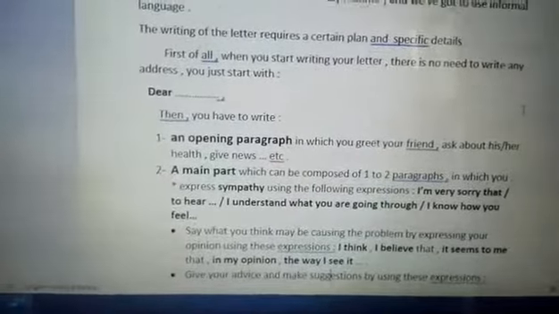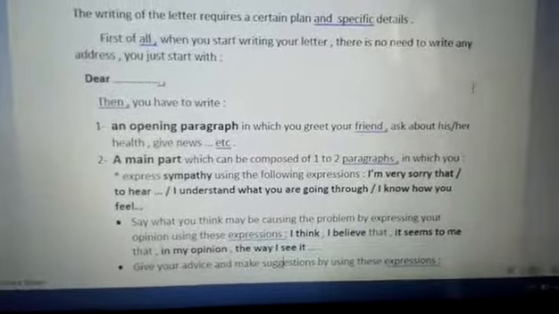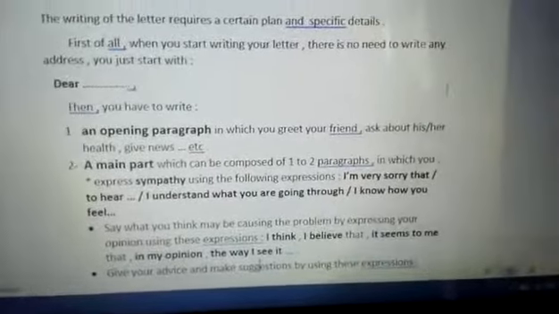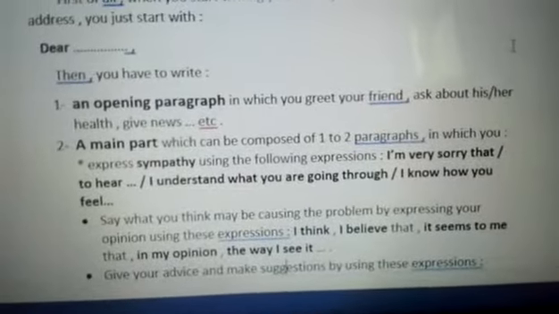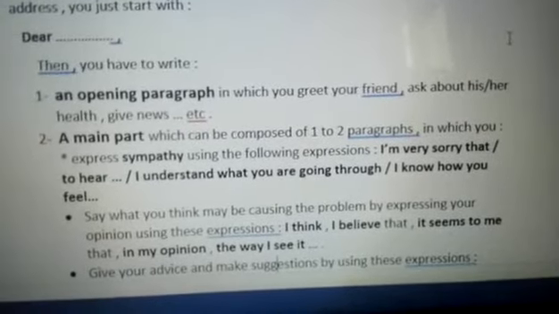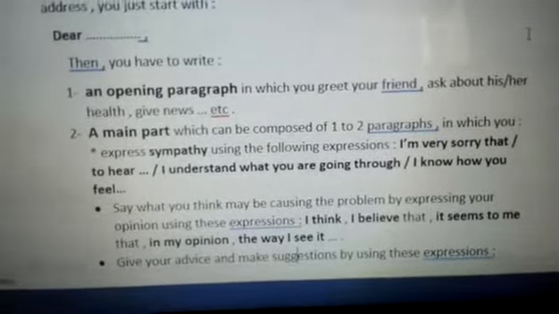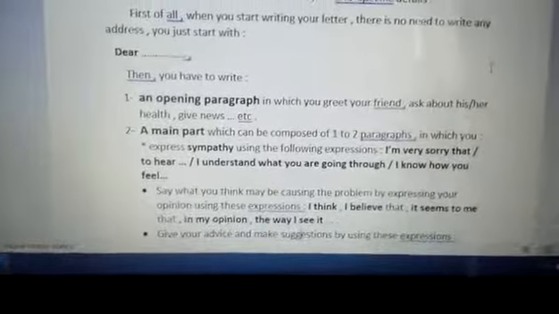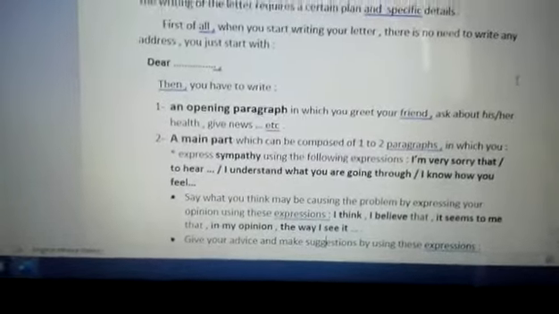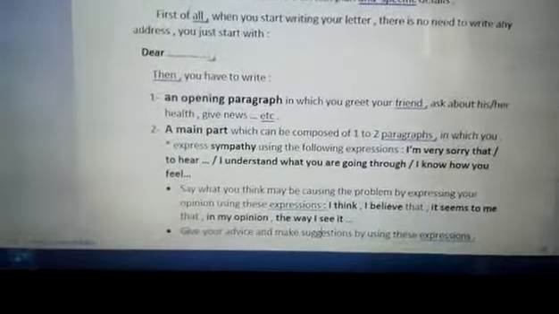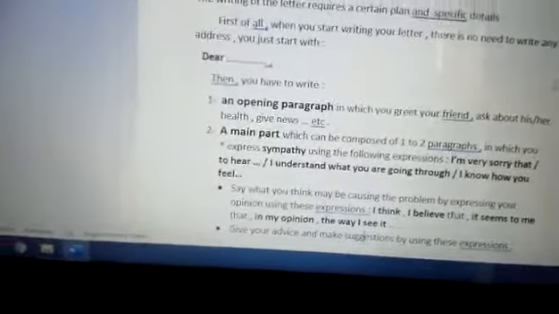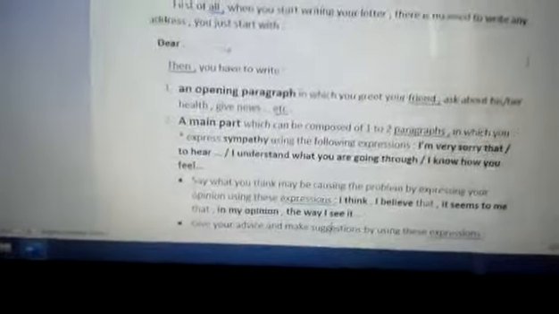The second step is the main part, which can be composed of one to two paragraphs. You can write one paragraph or two paragraphs in the main part, in which you express sympathy, using the following expressions. I'm very sorry to hear that. I understand what you are going through. I know how you feel, and so on. This is how to express sympathy, because your friend is asking you for advice. So you have to express sympathy about his or her problem, and you have to help him.